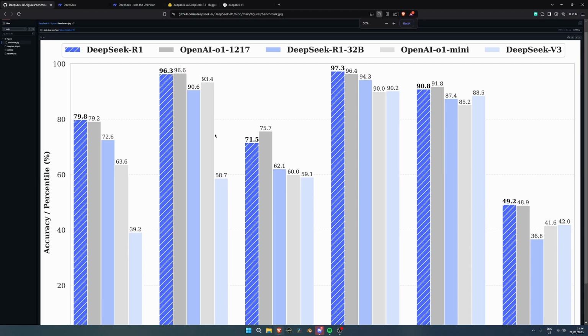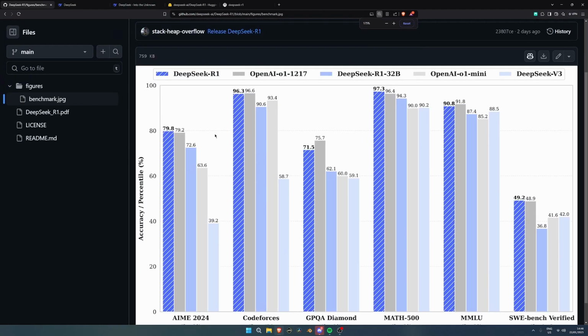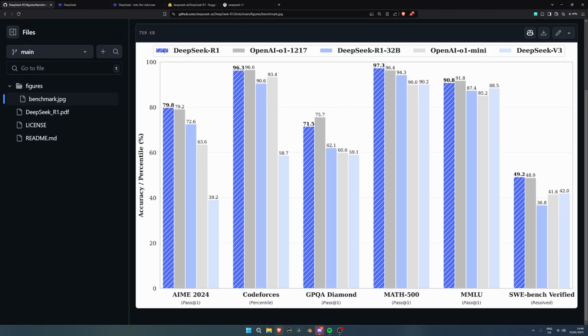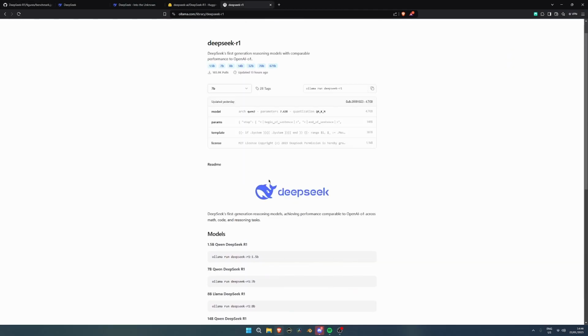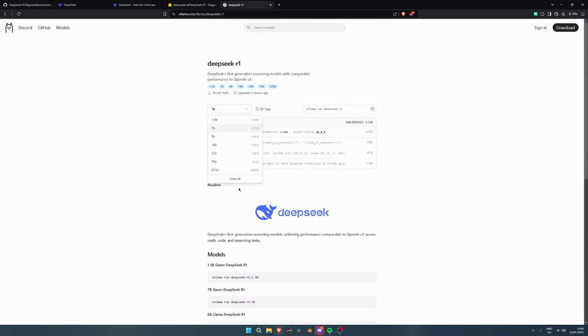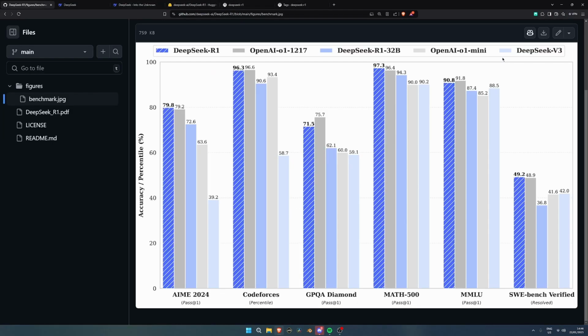So let me just make this a little bigger. All right. So here we have DeepSeek R1, OpenAI O1, DeepSeek R1 32B, O1 Mini, and V3. Which I think is actually the best one. If I click view all, let me see. Okay, DeepSeek V3. All right. So here we have OpenAI. We can see whatever this is. I don't know what these are. Oh, these are subjects.